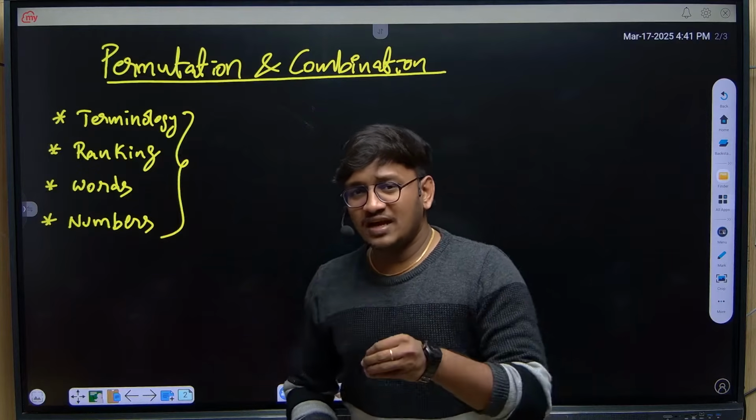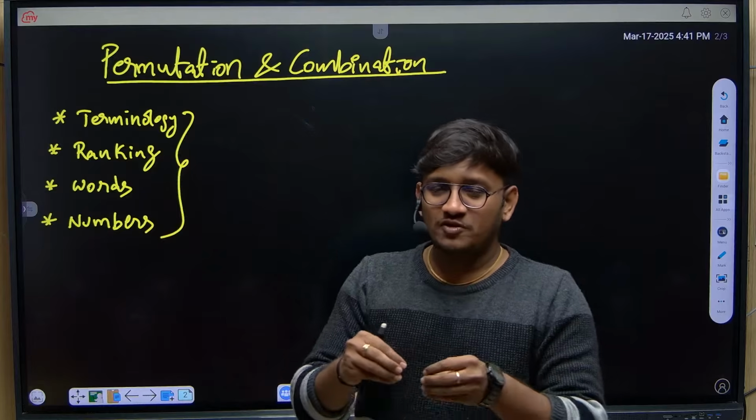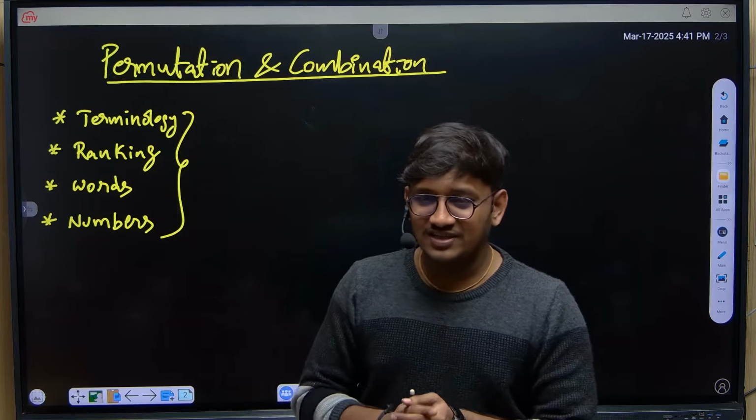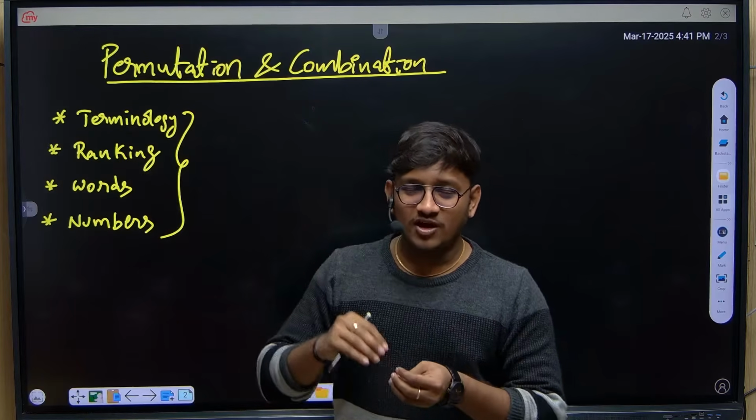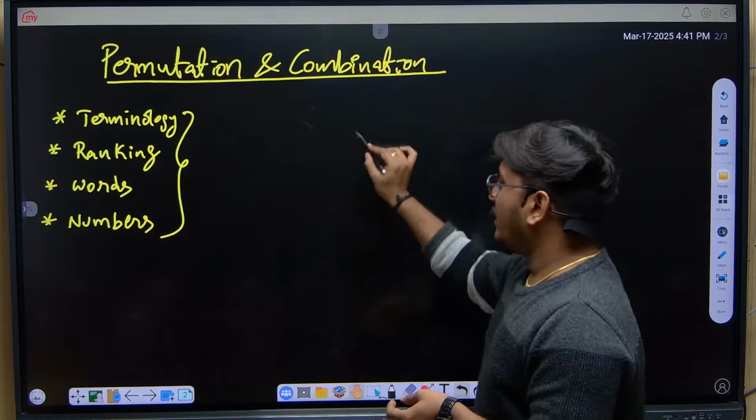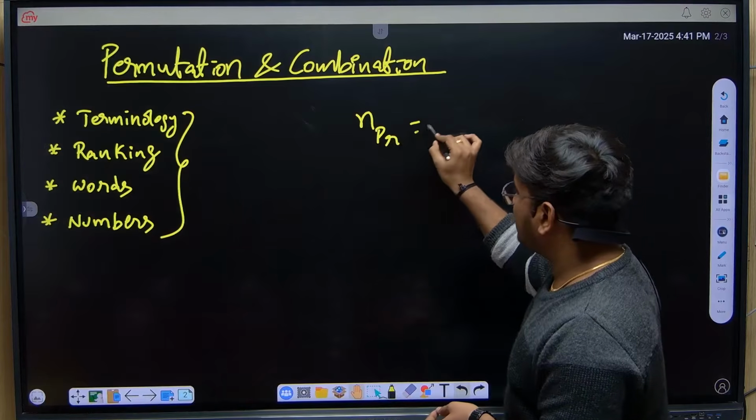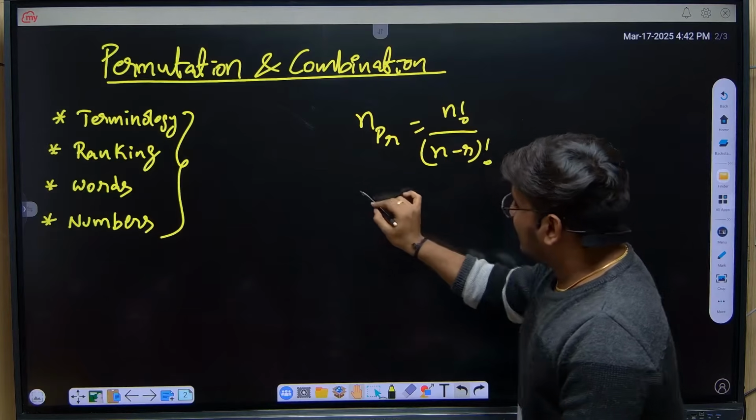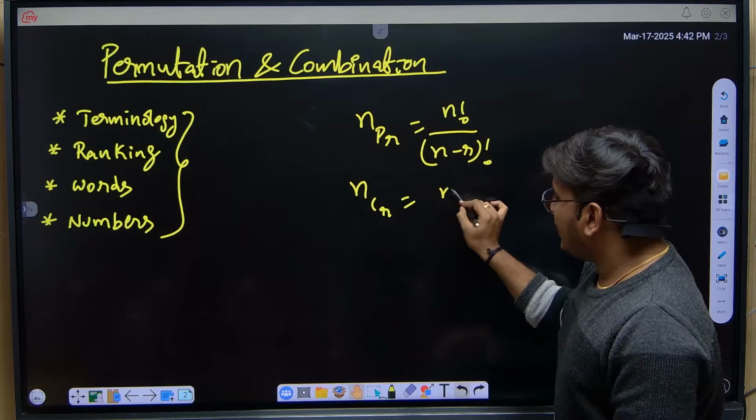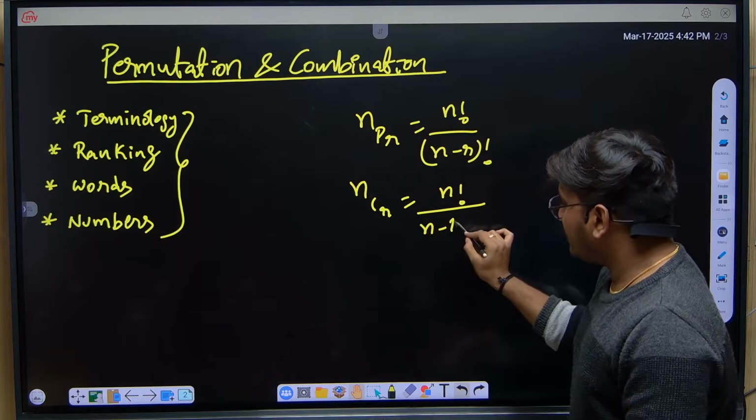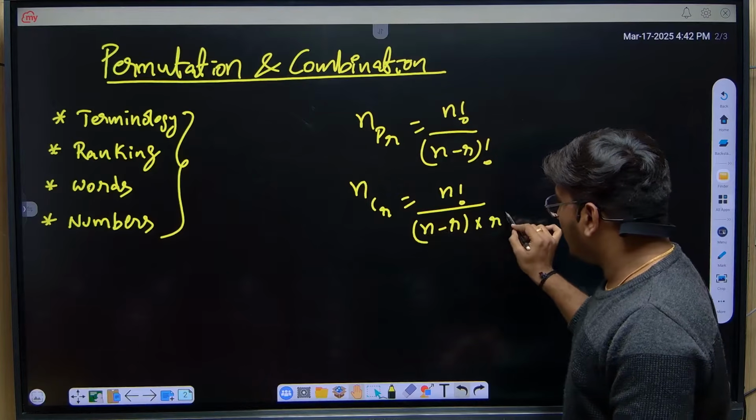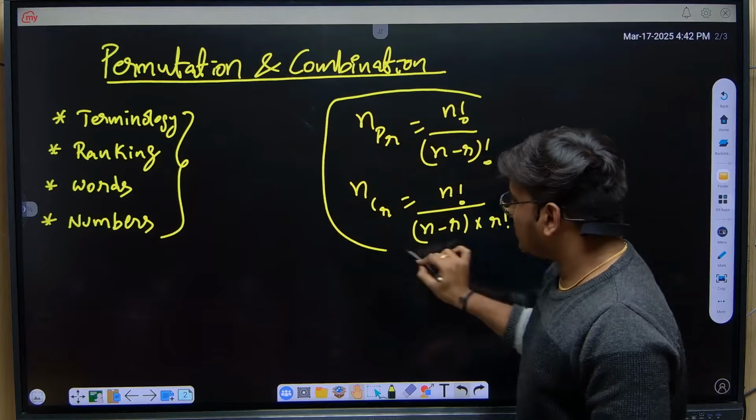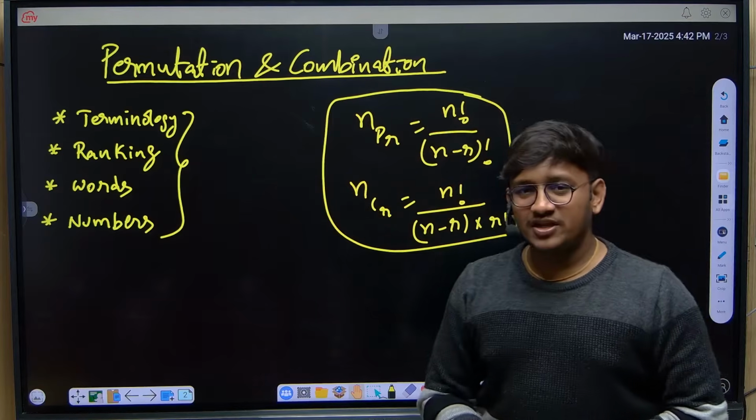Majority of the students, when they start solving questions from permutations and combinations, learn the formulas by heart. nPr means n factorial by n minus r factorial. nCr means n factorial by n minus r factorial into r factorial. Basically, these two are the formulas for finding permutation and combination.